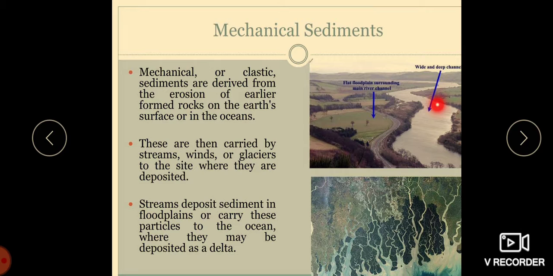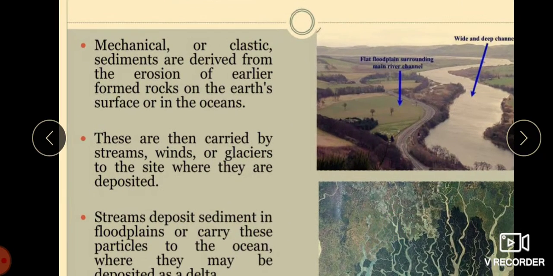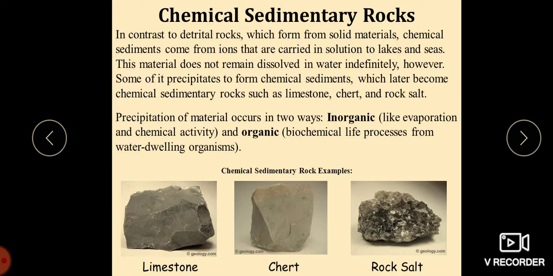Sandstone, which is an arenaceous rock, and shale. You can see these will be carried by the streams, winds, or glaciers to the site where they are deposited. Stream deposits are sedimented in the flood plains or carry these particles to the oceans where they may be deposited in the delta. Then we are having the chemically formed sedimentary rocks.